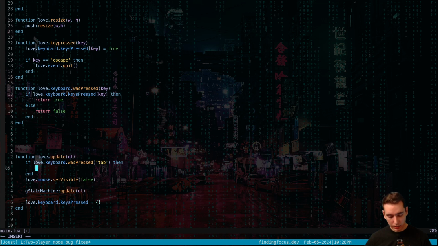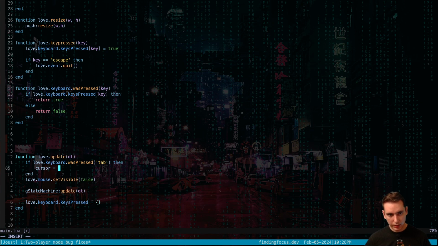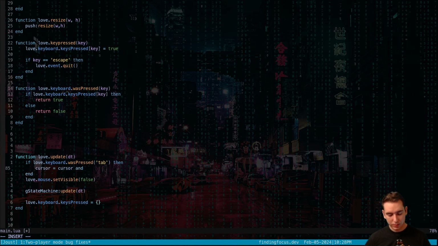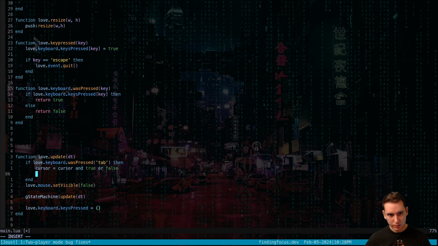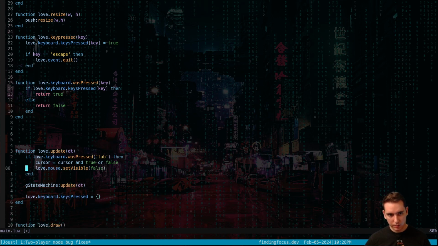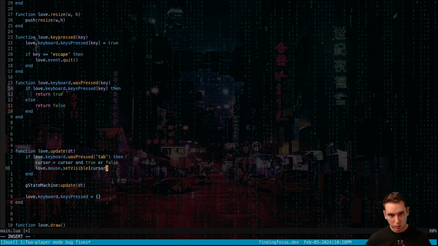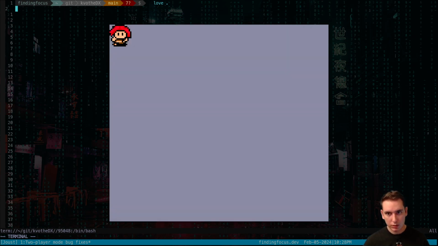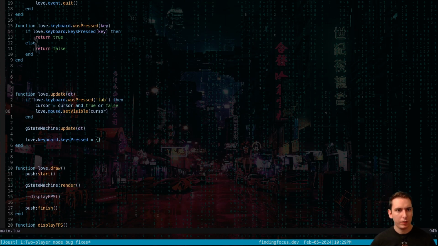So we're going to say cursor gets cursor and true or false. I believe that's the ternary operator. And then we can go ahead and set our visible not to false, but to cursor. And maybe tab will now change it. But it doesn't seem to be working. So we're messing up this somewhere.